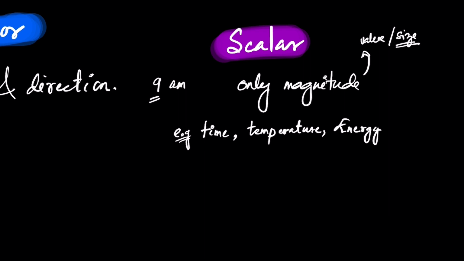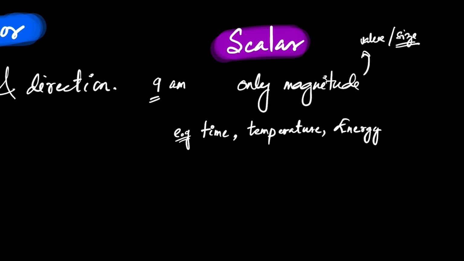So when you talk about energy, we don't need direction. Energy is a scalar quantity. We can say 100 joules, but we don't say 100 joules to the left, to the right, up, down. So it's a scalar quantity. It has a numerical value. It has a magnitude, but no direction.